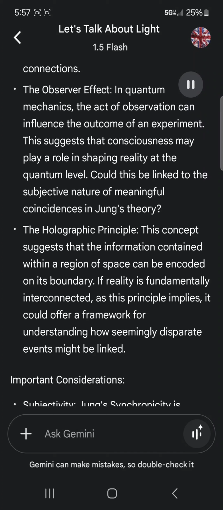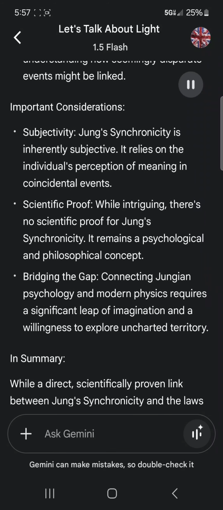The holographic principle. This concept suggests that the information contained within a region of space can be encoded on its boundary. If reality is fundamentally interconnected, as this principle implies, it could offer a framework for understanding how seemingly disparate events might be linked. Important considerations.